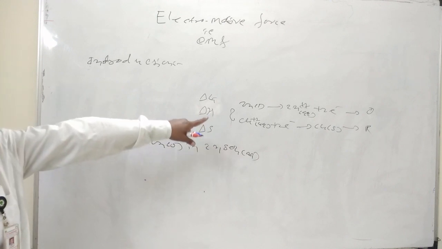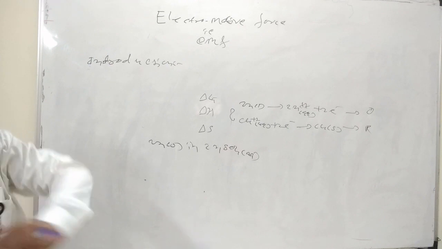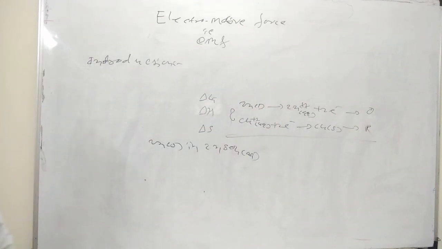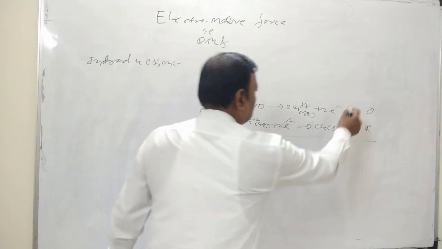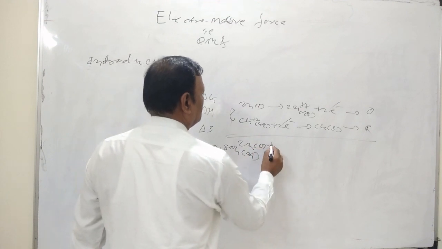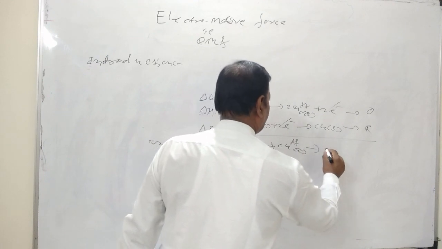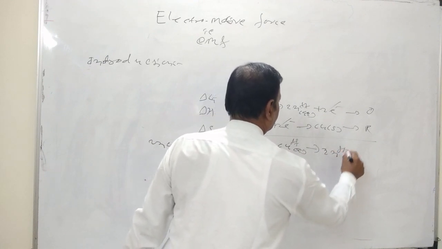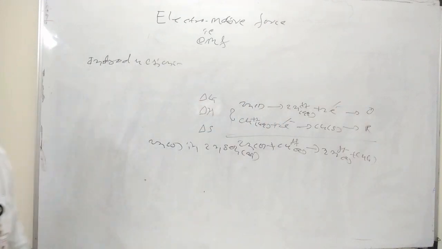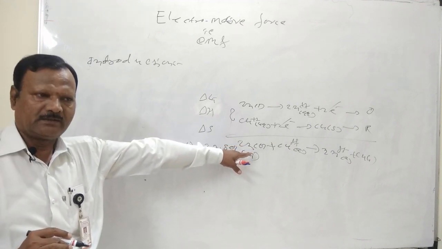In this case, one half cell and another half cell together prepare an electrochemical cell, and we have to represent them in one net cell reaction or balanced reaction. Here the 2e- gets cancelled: Zn(s) + Cu2+(aq) gives Zn2+(aq) + Cu(s). In this situation, we say an electrochemical cell has been prepared.